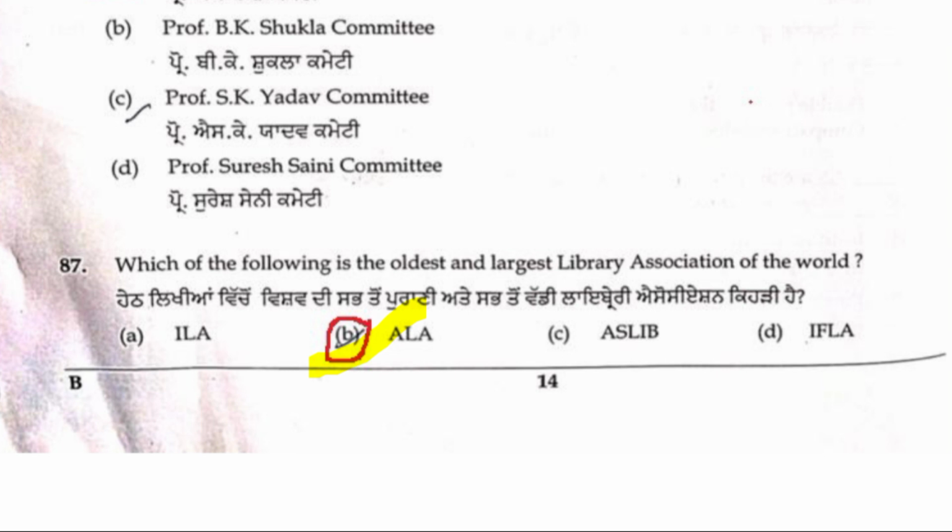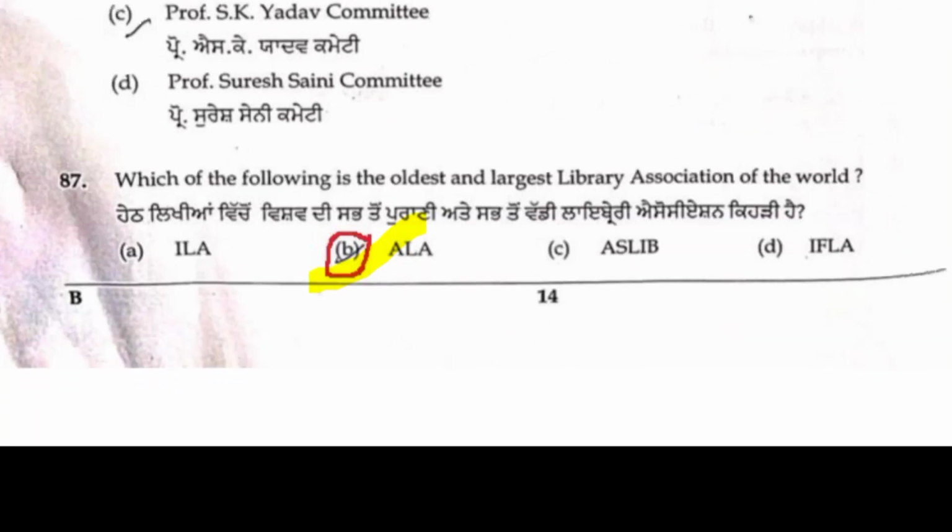ILA, Indian Library Association, I think it was formed in 1933, friends. I'm not sure, 33 or 34. So the oldest and largest library association is ALA. B is the correct answer. 87 B is the right answer.